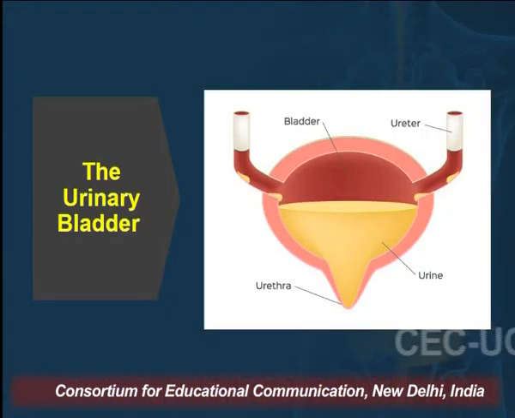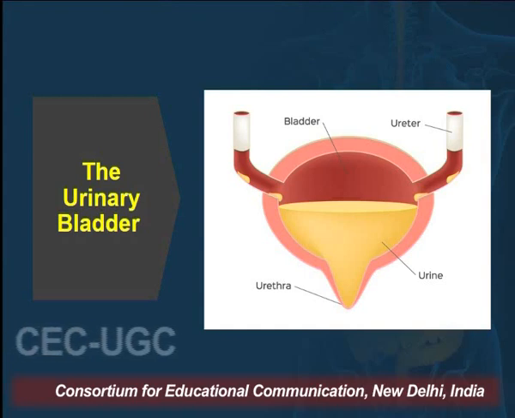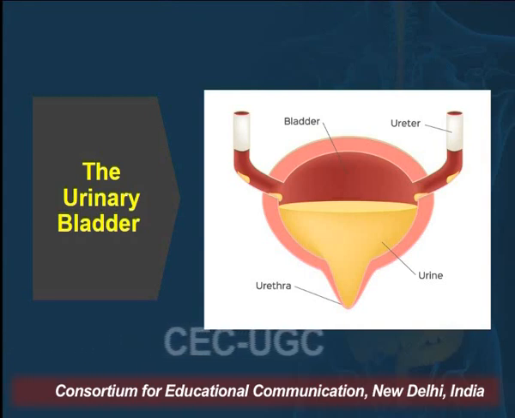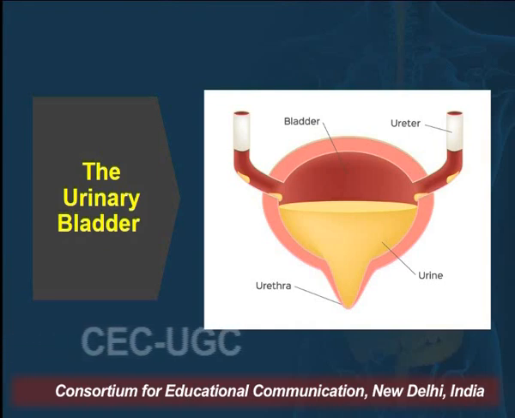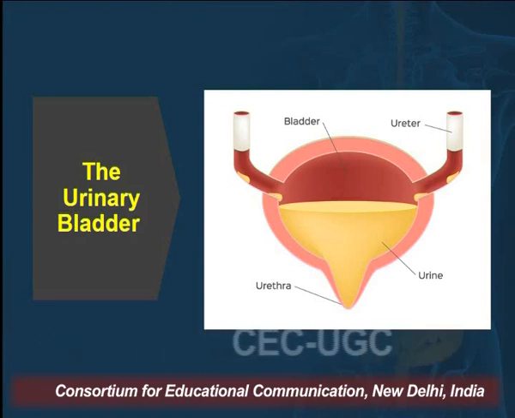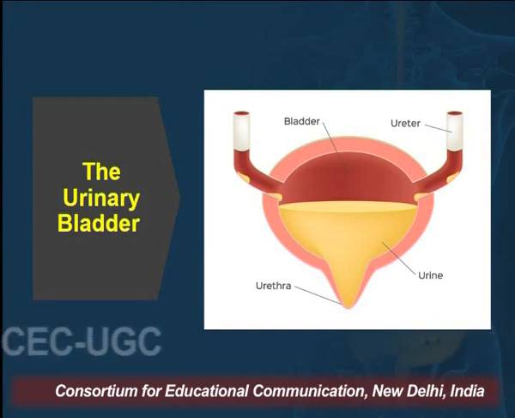Now we'll see the urinary bladder. And we can see the picture of the urinary bladder, in which we can see the ureters which connect the kidneys to the urinary bladder, and then you can see the yellow liquid, which is urine, stored in the urinary bladder, and the urethra, from which we excrete the urine.